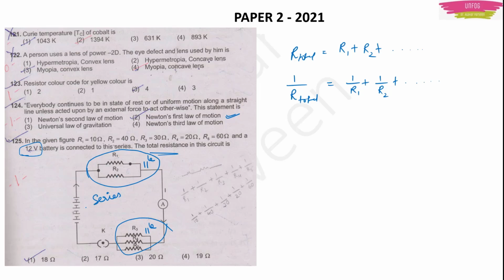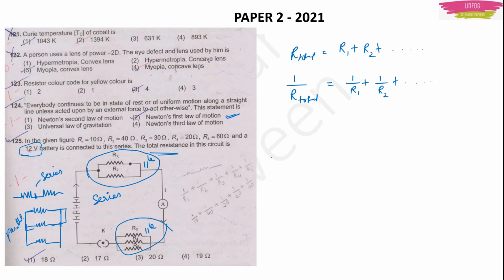Now, one thing you have to remember just to identify: if the resistors are connected like this, where the ending point of one resistor is connected to the starting point of the other resistor, then this is a series connection. If the connections are like this, the starting points are connected to starting points and the ending points are connected to ending points, then it is a parallel connection. So much you can remember. This is a trick to remember.